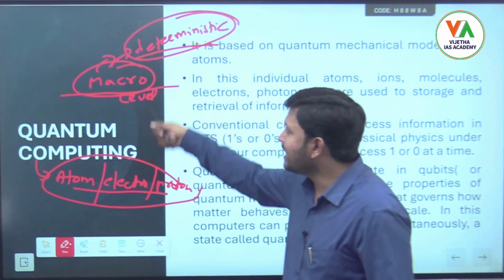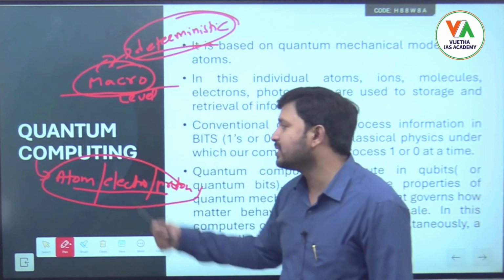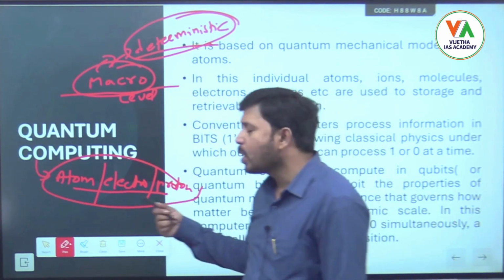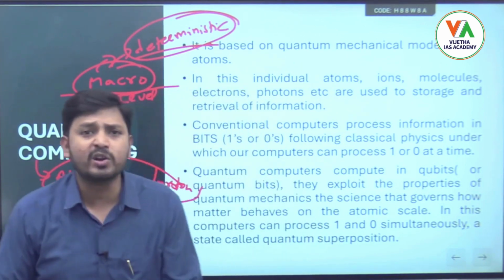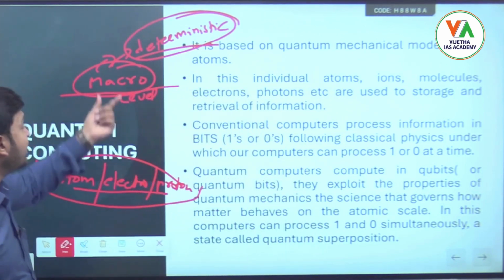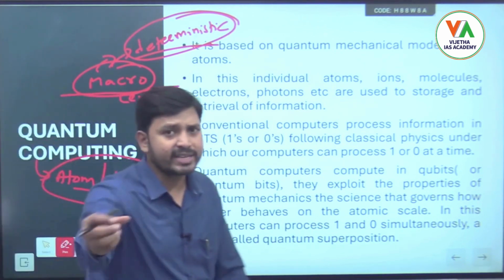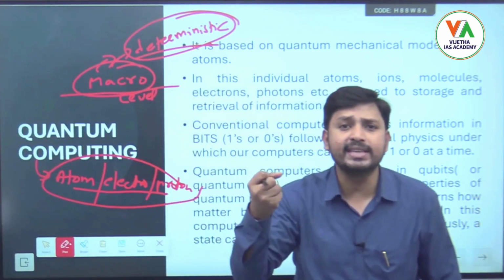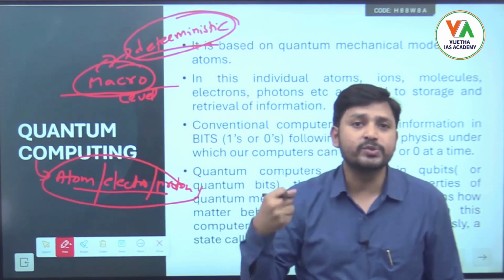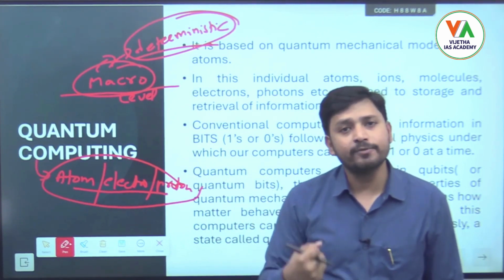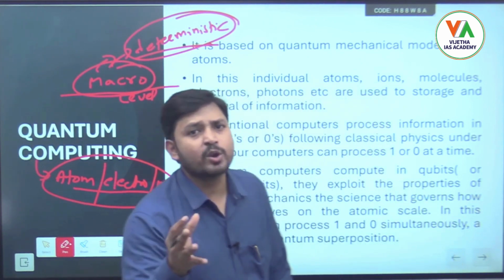Classical physics is deterministic in nature and quantum physics is probabilistic in nature, because we cannot say with conviction that this one is this. But in Newtonian physics, for example, if I am throwing a ball, I can definitely say this ball is going to come down because of gravity. With that confidence we can say, hence it is called deterministic.